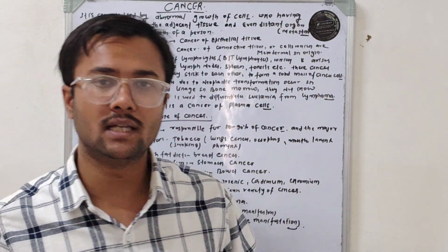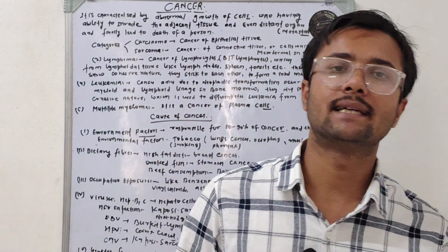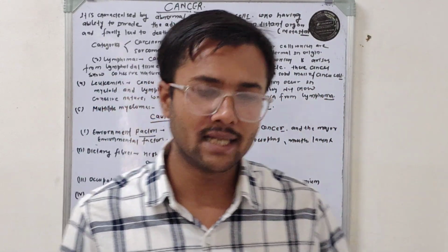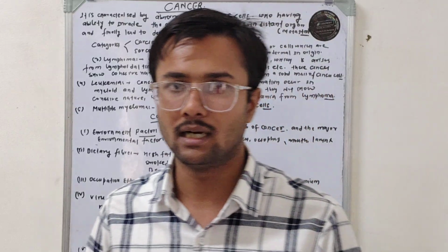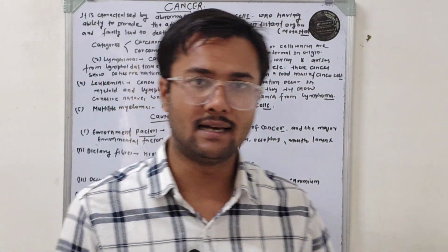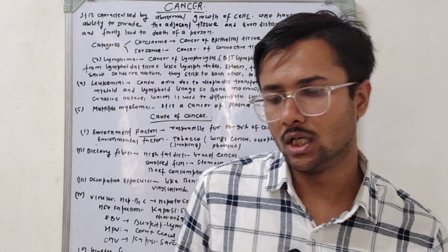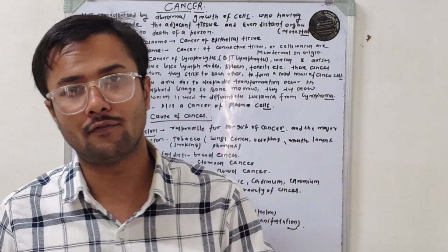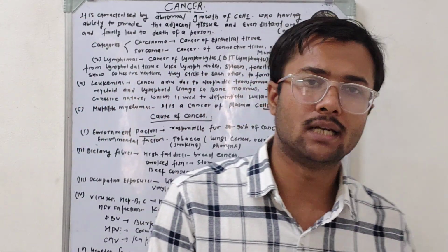Okay. So what is the meaning of leukemia? In leukemia, the neoplastic transformation occurs in the myeloid or lymphoid lineage in the bone marrow. So basically leukemia is a cancer of the bone marrow.